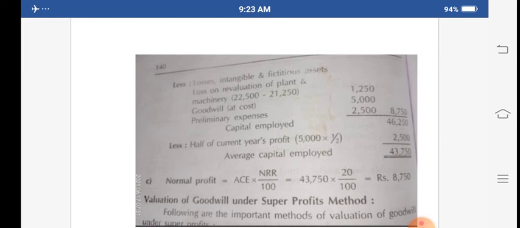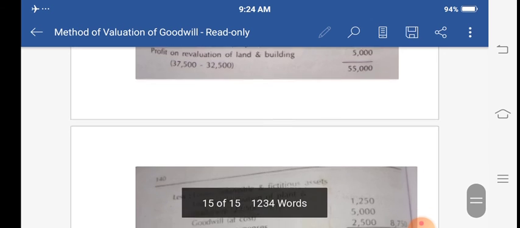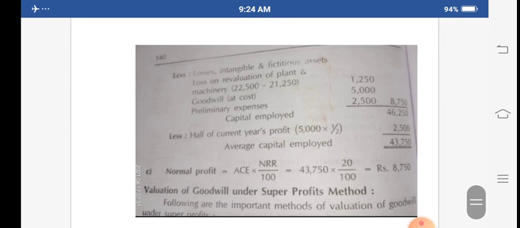And goodwill 5,000, preliminary expenses 2,500, the total is 8,750. This 8,750 you have to minus from this 55,000, and the remaining amount will be 46,250. From this 46,250 you have to minus half of the current year's profit, and the current year's profit is rupees 5,000, you know that. So it is 2,500, and the remaining amount is 43,750. So it is the average capital employed.